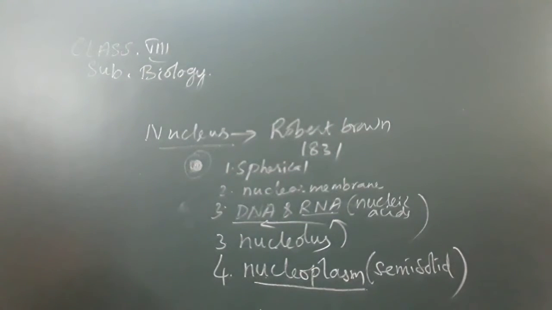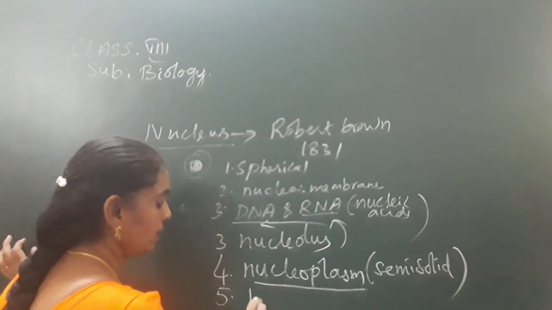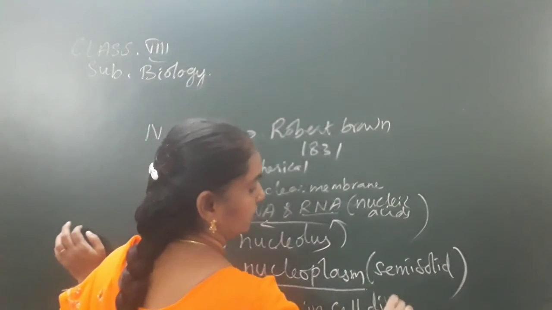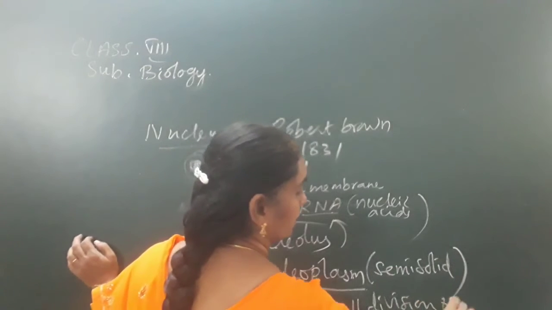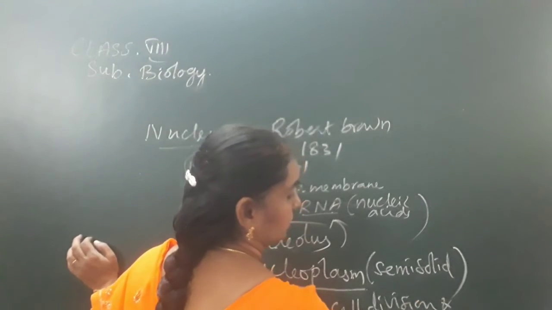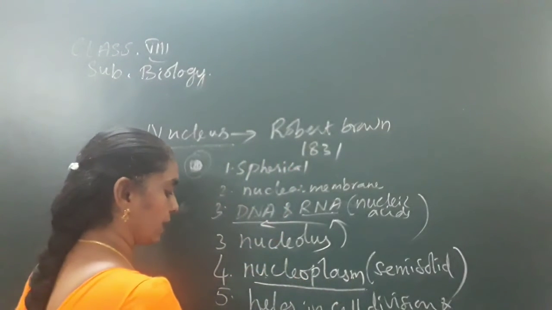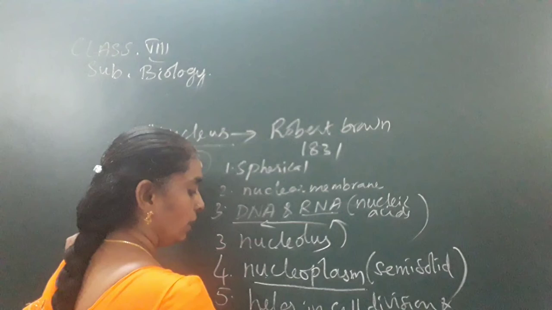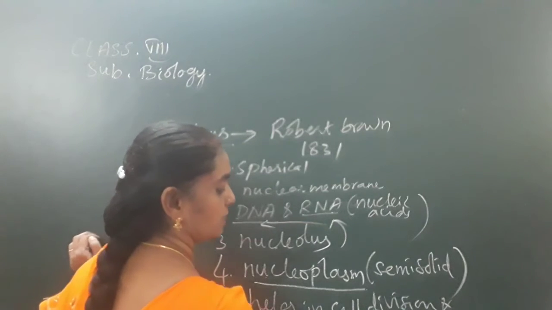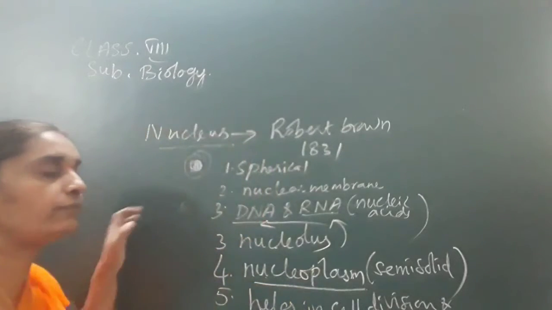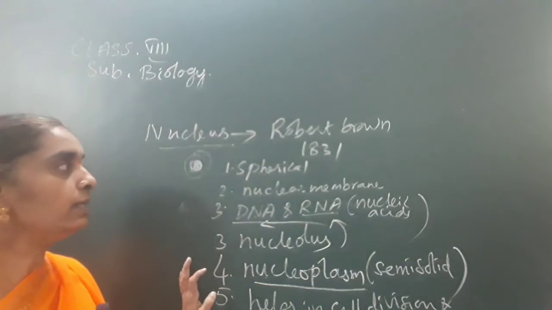And the nucleus helps in cell division and reproduction, and it also helps in transmission of characters from one generation to another. If you write these points, it will be easier for you to explain the answer clearly.